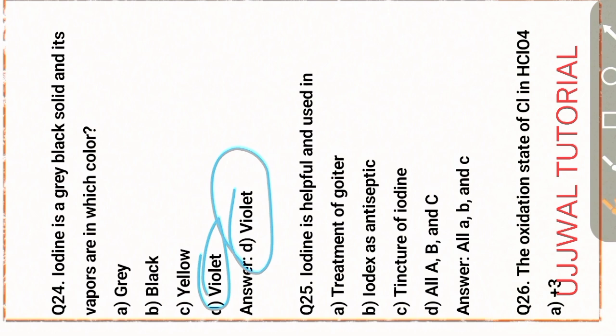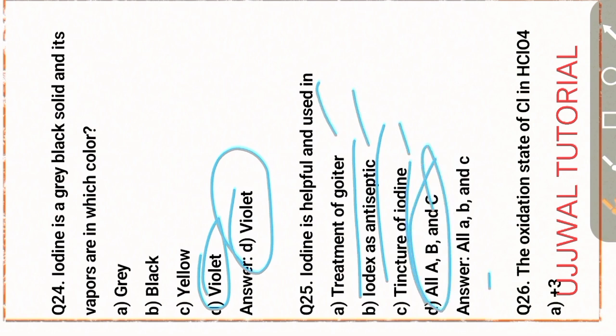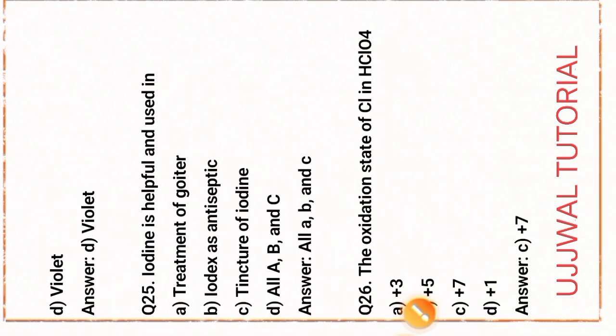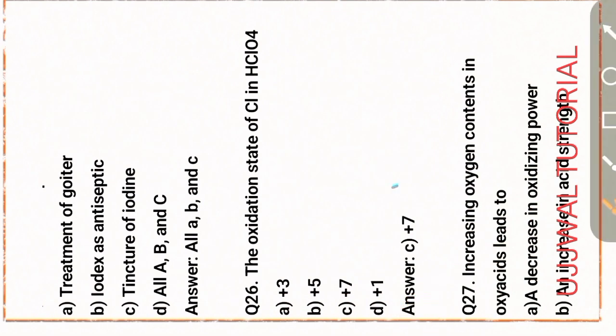Iodine is helpful and used in option A, treatment of goiter, which is a type of disease; option B, iodex as antiseptic; option C, bleaching of iodine. Option D is the right answer. Options A, B, C are all right statements.